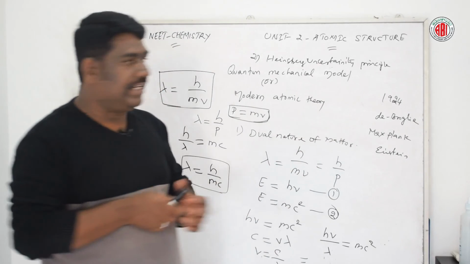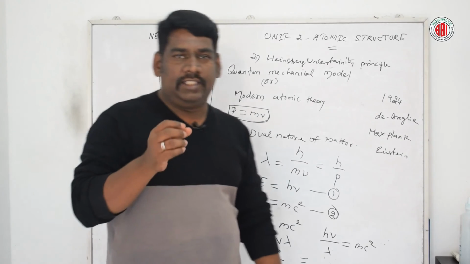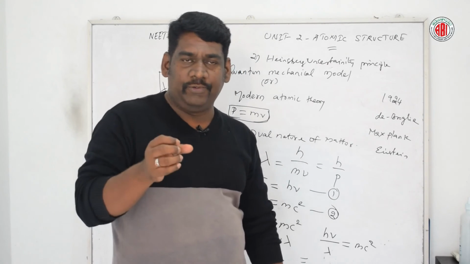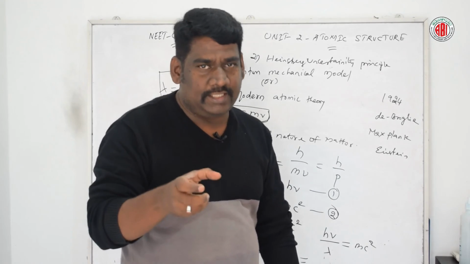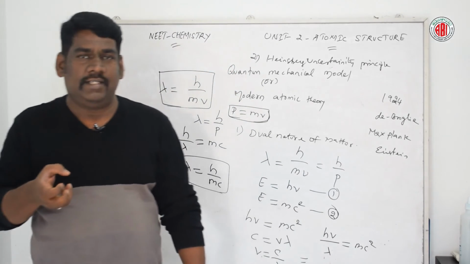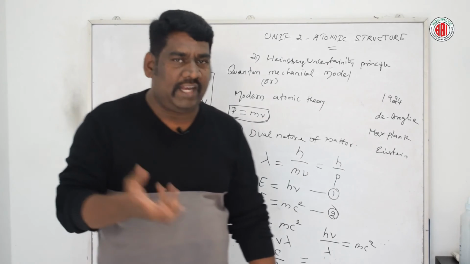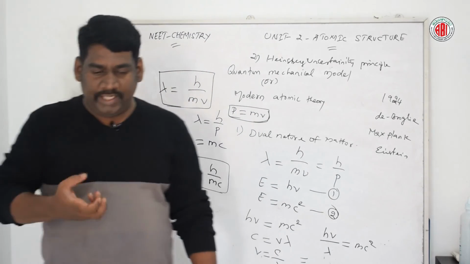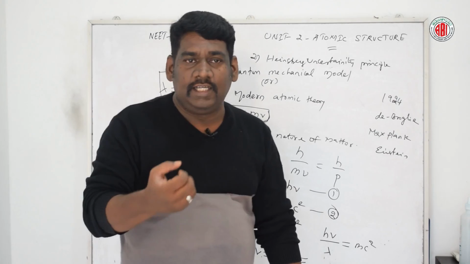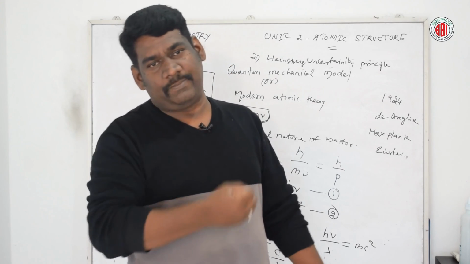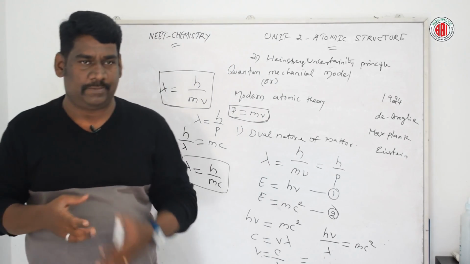If you are able to observe the position, we could not expect to know the velocity of the particle. If we are able to observe the velocity, we could not observe the position of the particle. So it is highly impossible.